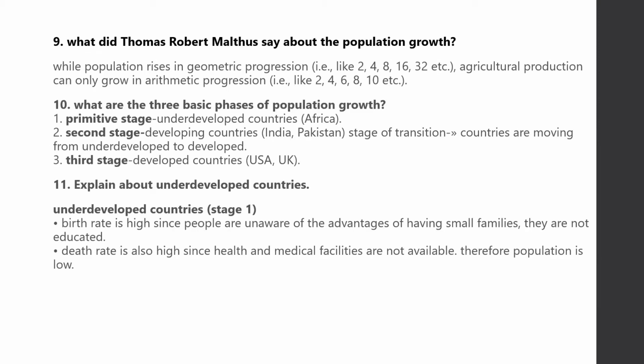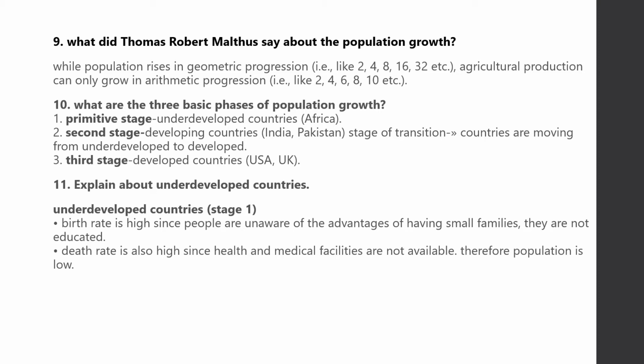What did Thomas Robert Malthus say about the population growth? While population rises in geometric progression like 2, 4, 8, 16, 32, etc., agricultural production can only grow in arithmetic progression like 2, 4, 6, 8, 10, etc.